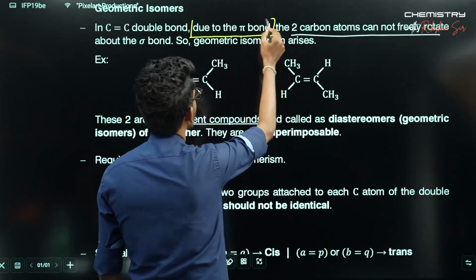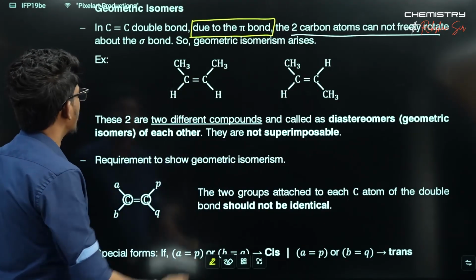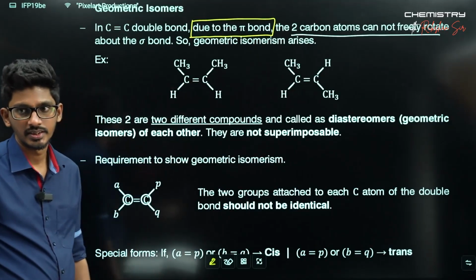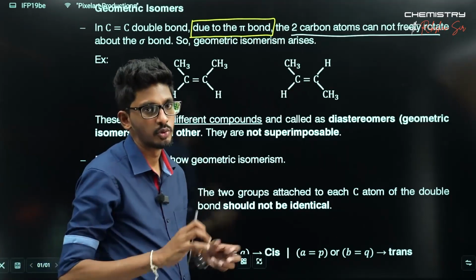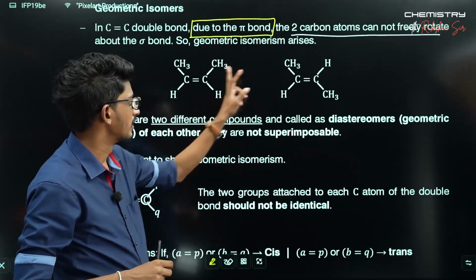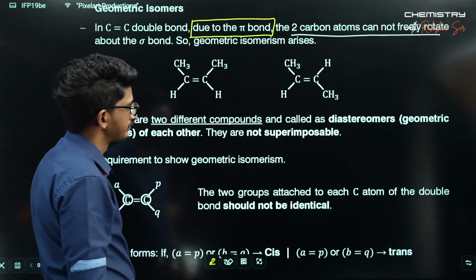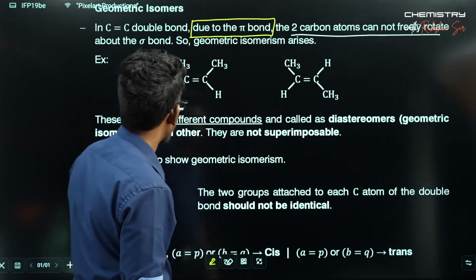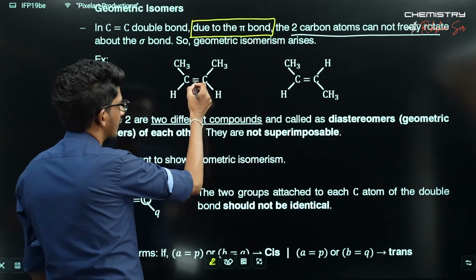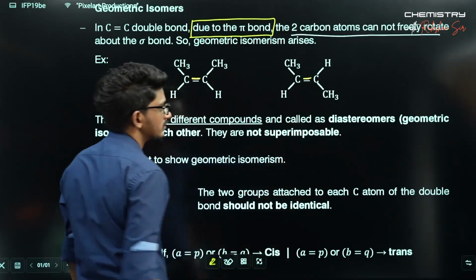In the presence of the pi bond, two carbon atoms cannot be freely rotated about it, so geometric isomerism appears, right? So you can't rotate the two carbons, and this compound and this compound are referred to as two different compounds. I hope you got the idea. Now, if you are not dealing with this pi bond, the scenario is different.